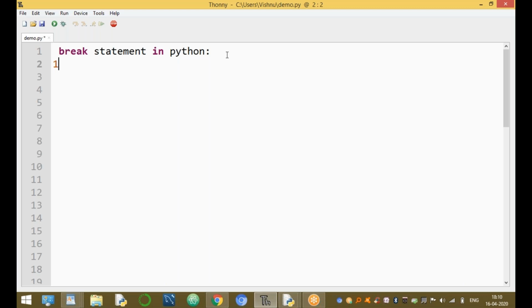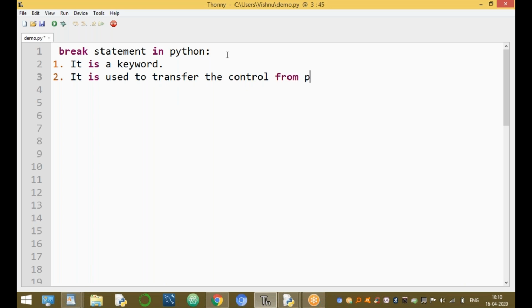The first one, what is break? Is break a keyword, a built-in word, or a user-defined word? Break is a keyword. It is used to transfer the control from one part of the program to another part of the program.